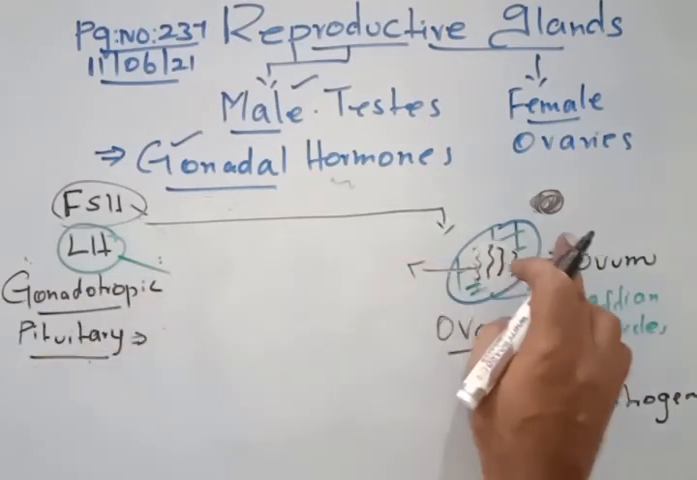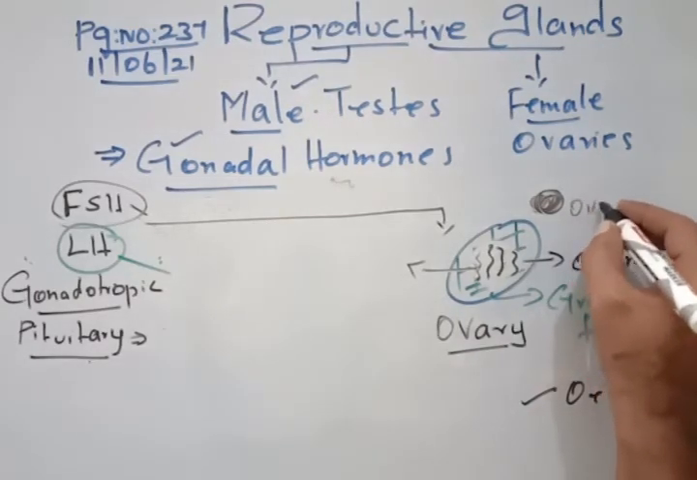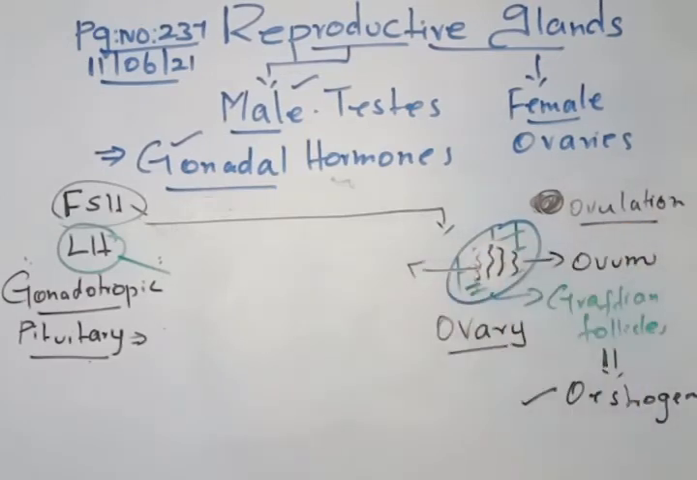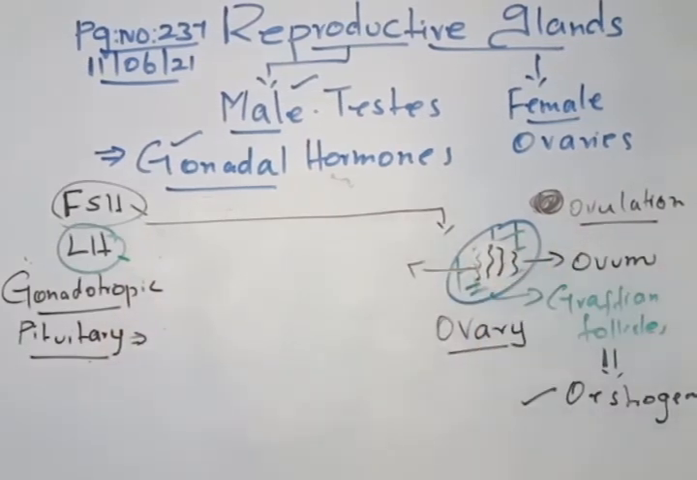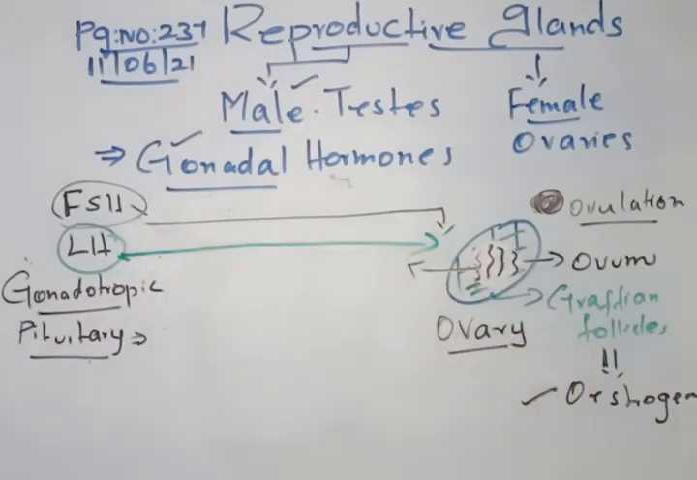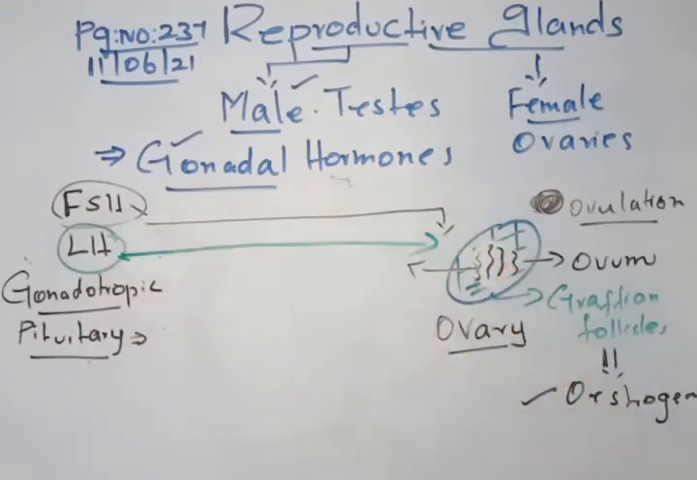Now I told you the ovum is coming out. This process is called ovulation. Ovulation is a process where the ovum comes out of the ovary after rupturing of the Graafian follicle. Who helps the ovum to come out? That is the LH hormone. The LH hormone will act on the Graafian follicle, rupture it, and ovulation takes place. Clear? Understand? FSH hormone, Graafian follicle will be there, estrogen will be there.